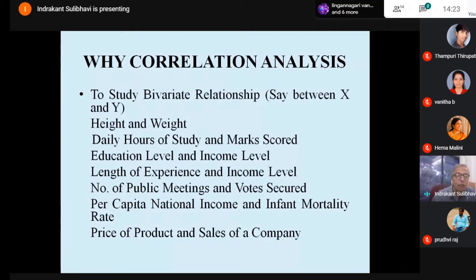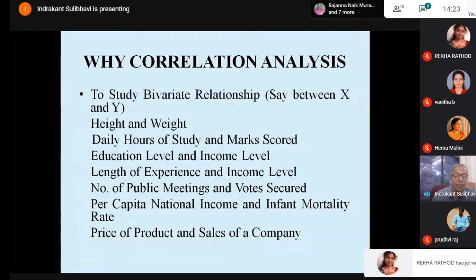Then another political question: whether during election campaigning a candidate keeps on delivering public lectures, but after the election we see he may not have secured more votes. Are the public meetings held by the candidate and the votes secured by him in the election related?